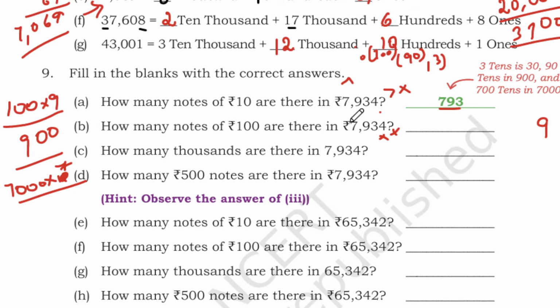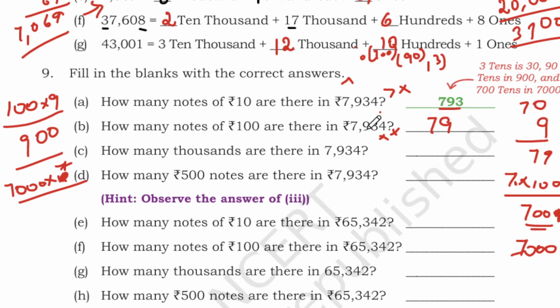So that is 7 into 100, that is 700. If I put 7 here, 7 into 100, you will get 700. But what we need? We need 7,000, not 700. So you put another 0 here. So 70 into 100 is 7,000. So we have 70. So 70 plus 9 is 79.